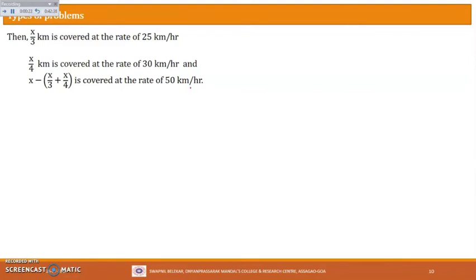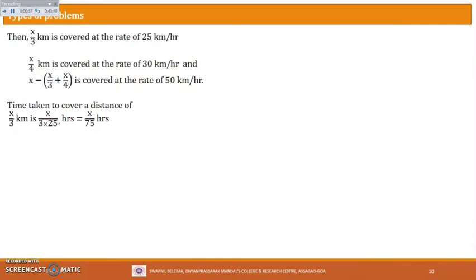Okay, so now we have taken the distance to be x. So the total distance traveled is x, we know now, right? If I now find the total time taken, then we are done. Then we can make use of the average speed formula. So now we'll find the total time taken. Let us see how to find the time taken to cover a distance of x by 3 kilometer. It is x upon 3 into 25 hours.